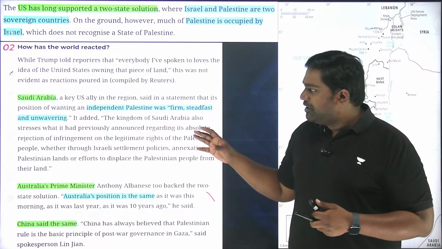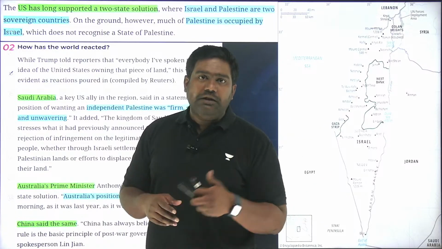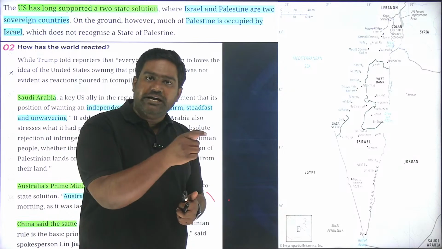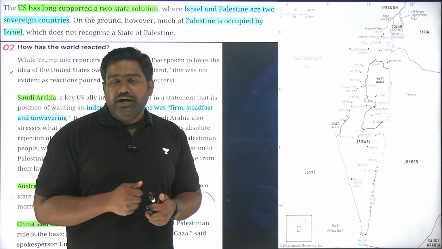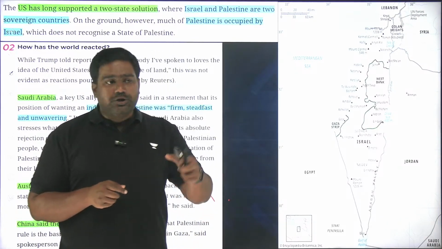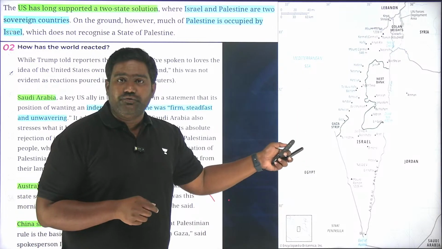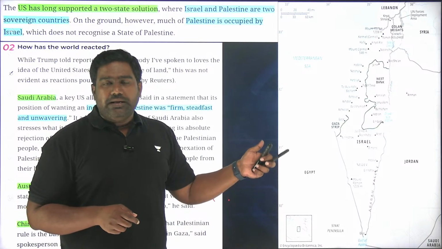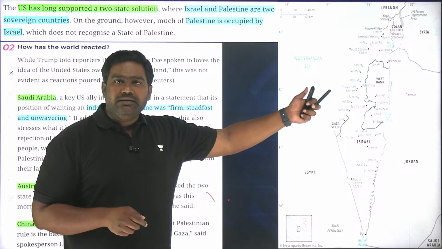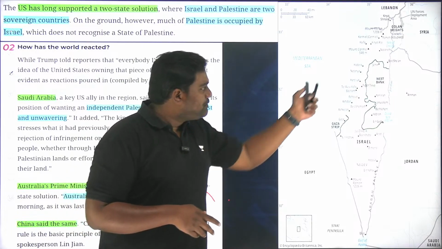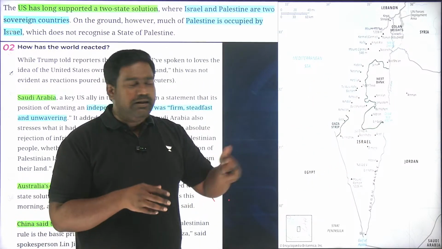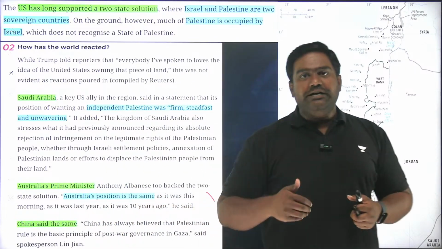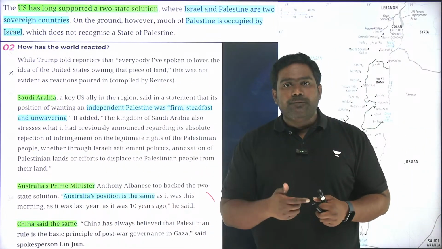During the World Wars, the British government, through the Balfour Declaration in 1917, made a commitment to the Zionist movement that they would help the Zionists create a Jewish homeland on religious lines. Eventually, after winning the First World War, the Ottomans, who controlled all these areas of the Middle East, were defeated, and this area came under British mandate, while the rest of the region of the Levant, including Syria and Iraq, came under French mandate. This part of Palestine that you see today, which is Israel and the Palestinian territories, came under the British mandate. And eventually the British encouraged the Zionists and enabled the return of the Jews.